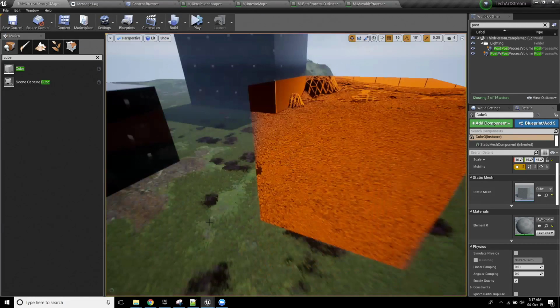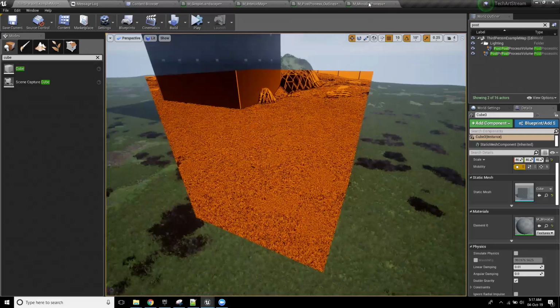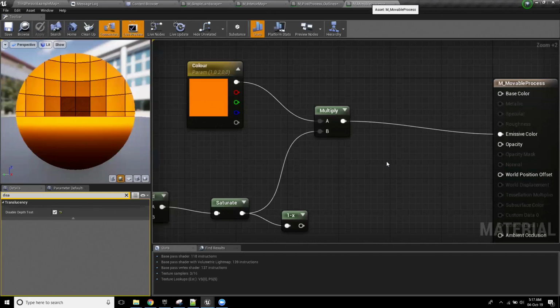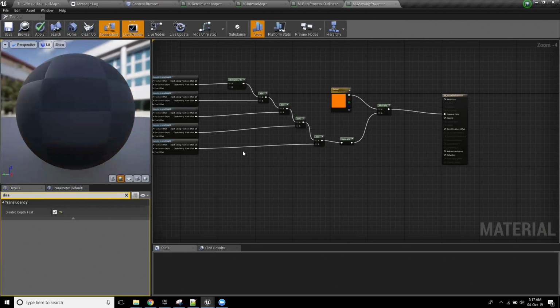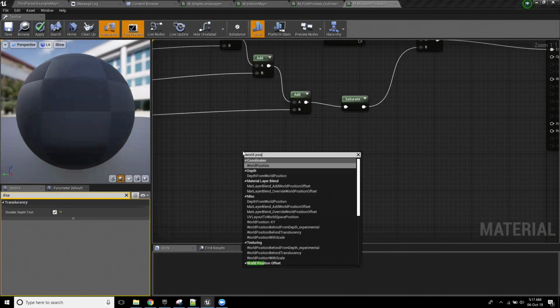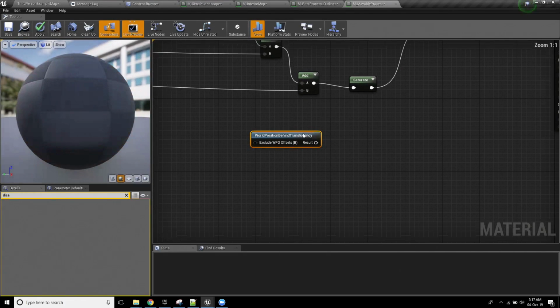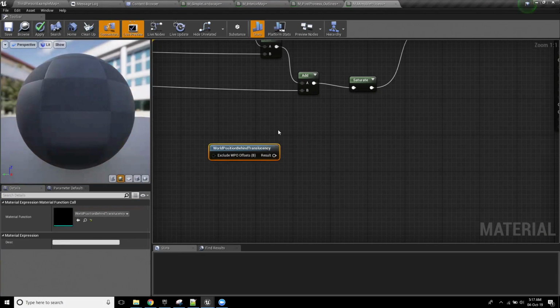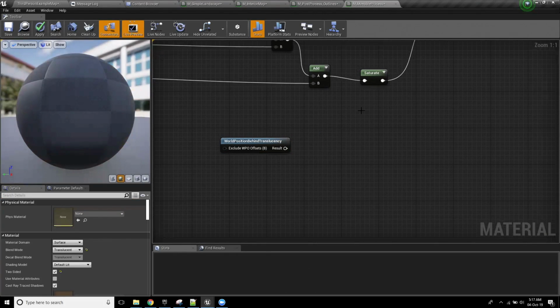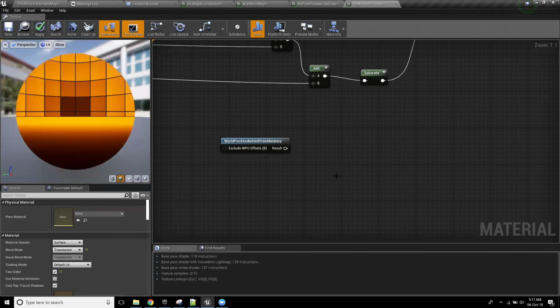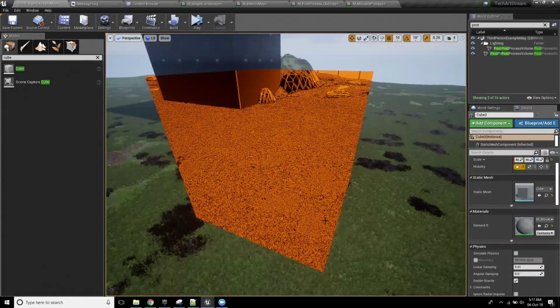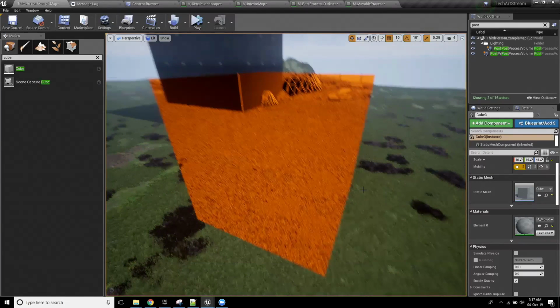Fortunately, there is a nice little thing that we can do, which is a thing called world position behind translucency. Okay. Now, world position behind translucency literally just gets you the position of anything you're looking at that's behind the object that you're seeing. So if it's a translucent object, instead of getting you the world position of the cube surface, it would be getting you the position of the grass or the building behind it. Do you get what I mean?